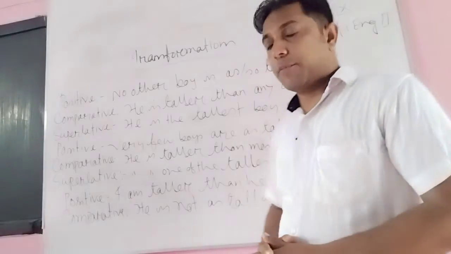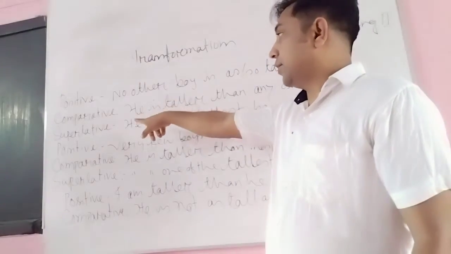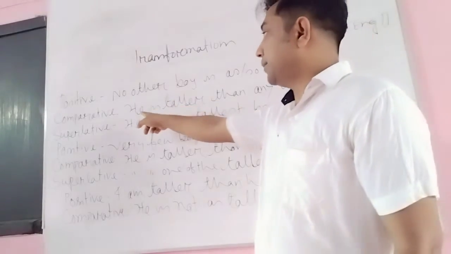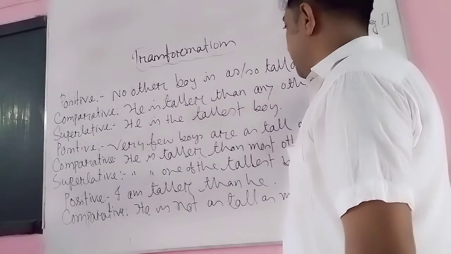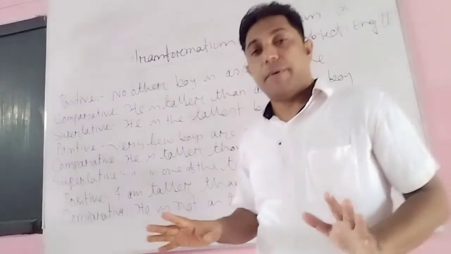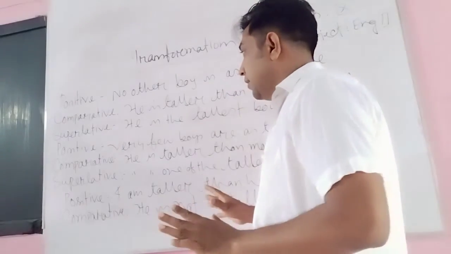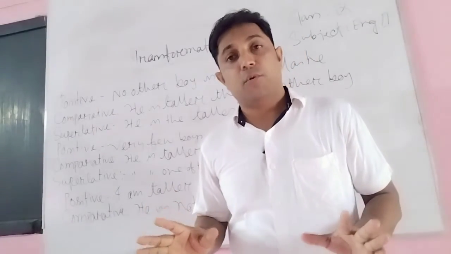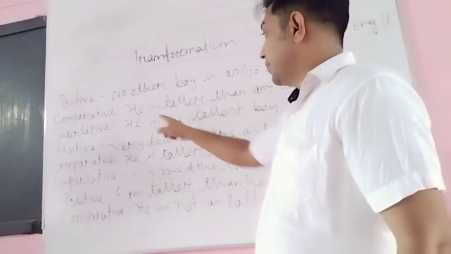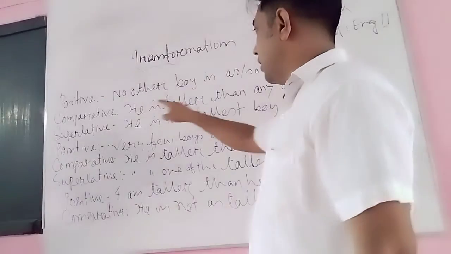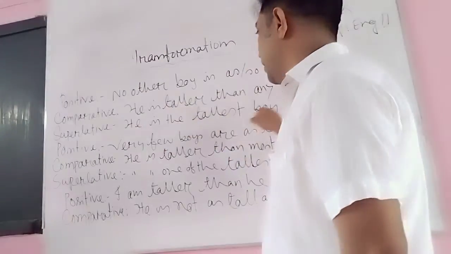When we come to number 3, superlative, you will find that the subject and object of the comparative, he and boy, and the subject and object of the superlative will be the same. Dear learners, always remember this: the subject and object of the comparative sentence and of the superlative sentence will be the same.